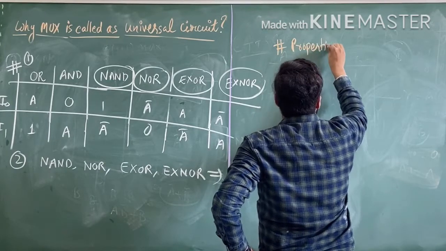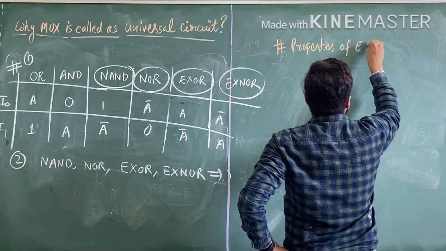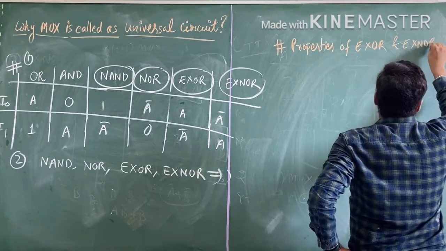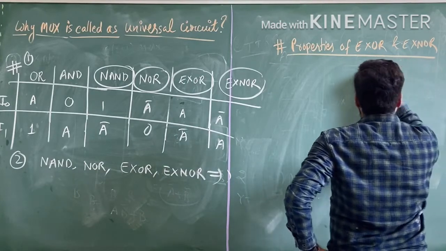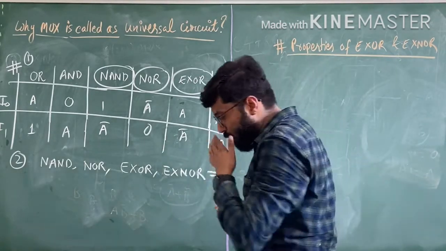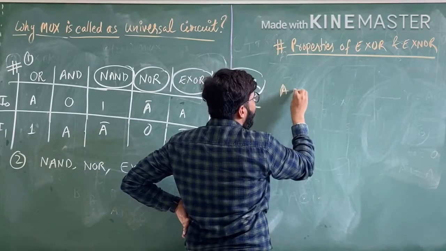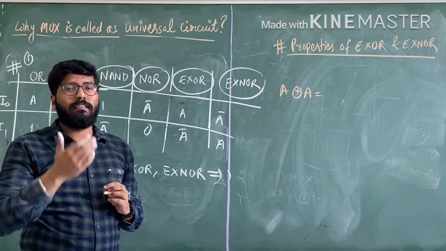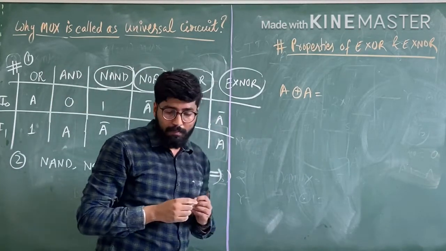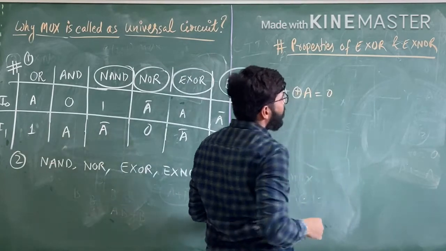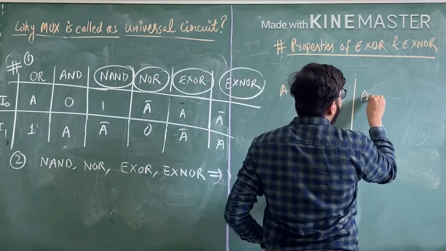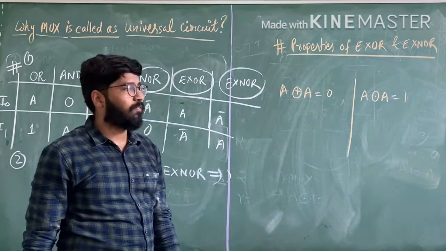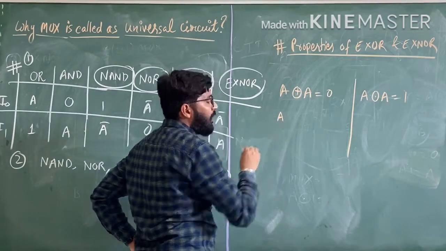So put the heading: property of XOR gate and XNOR gate. Suppose we want A XOR A, the same input XORed with the same, we get 0. Suppose we want A XNOR A, we get 1.